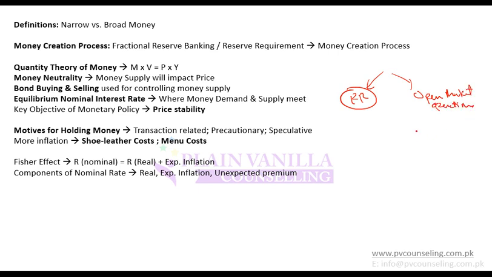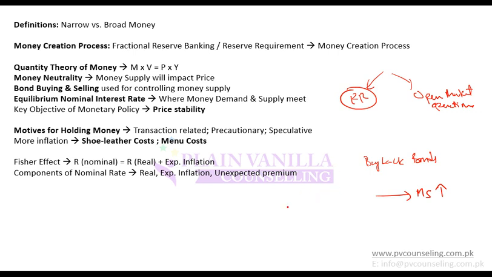What do we mean by open market operations? The central bank, for example, goes to the market and buys back bonds. When the central bank buys back bonds, what would it give in return? Money. So that's how money supply will increase in the economy. When you say the central bank is printing money, it is basically buying back bonds. That is quantitative easing. So quantitative easing is buying back bonds, printing more money and injecting it into the market.